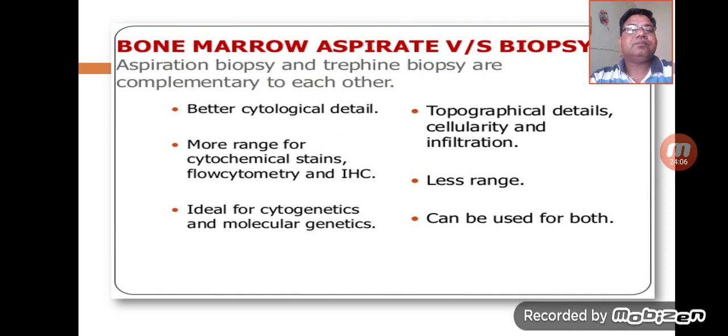On the other hand, on the aspiration, a greater range of cytochemical stains can be done, and flow cytometry can be performed apart from immunohistochemistry. The bone marrow aspiration is also ideal for cytogenetic and molecular genetics studies, whereas in case of biopsy, flow cytometry and cytochemistry cannot be performed, and so the biopsy can be used for molecular as well as cytogenetic study also. So there are a few differences, but they can be used complementary to each other.